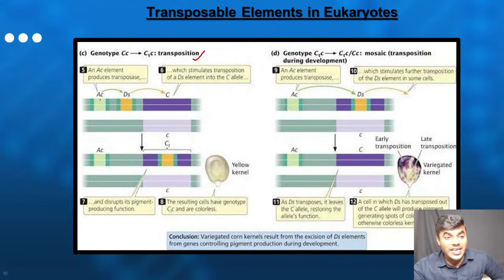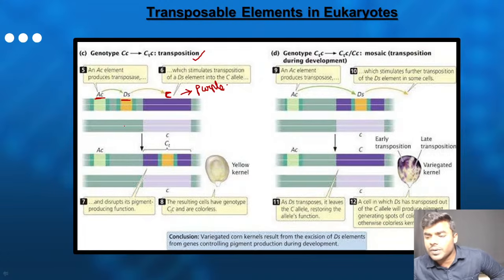This is the AC transposable element, and friends, this is the DS transposable element. Every student has to listen to me. And this is the gene which is coding for the capital C. Capital C is basically going to code for the purple. Now, does the DS transposable element move on its own? It's impossible. It cannot move on its own.